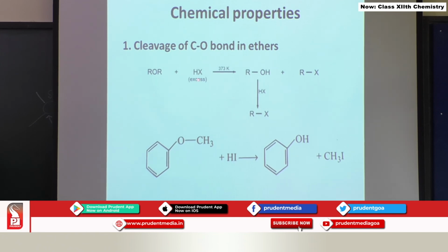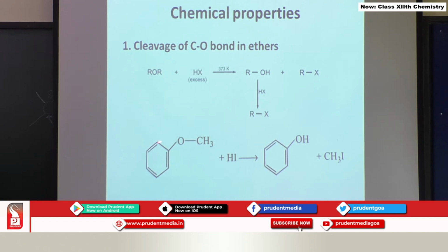This is ROR'. Cleavage of the C-O bond in ethers is the first reaction. This is an ether, a symmetrical ether, treated with excess of HX, and what are you going to get? See, there is a C-O bond cleavage over here. X is going to attach to this alkyl group, hydrogen is going to attach to this oxygen, and you are going to get alcohol plus alkyl halide. The alcohol is again going to react with HX, and again this OH is going to be replaced by X, and again you are going to get an alkyl halide.